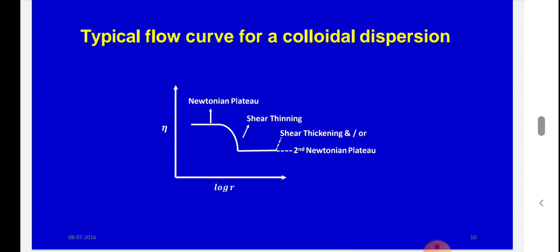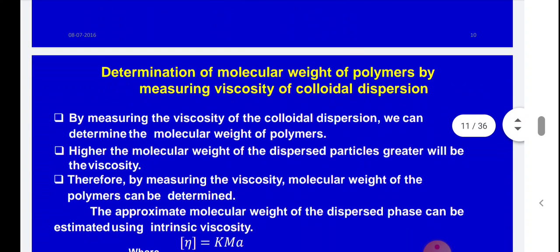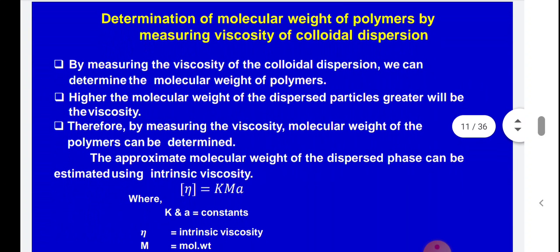In the practical you calculated viscosity, drew a graph, and from that graph you calculated the intrinsic viscosity. This is one typical flow curve for colloidal dispersions. You have performed this practical in the lab: determination of molecular weight of polymers by measuring viscosity of colloidal dispersions.